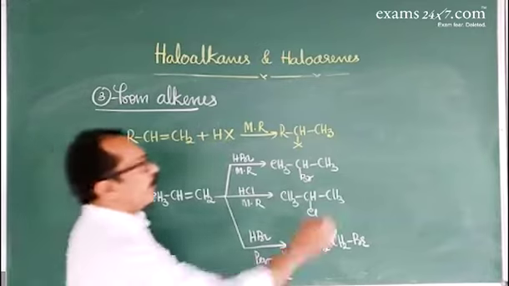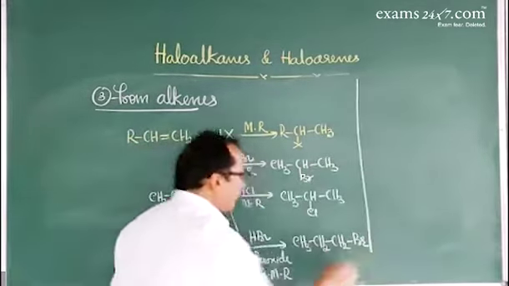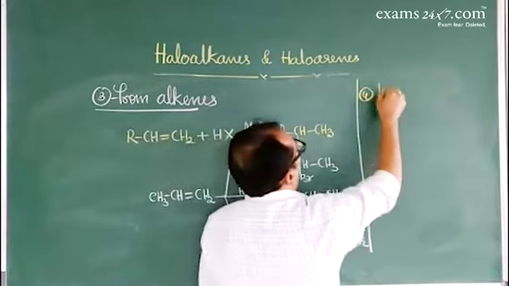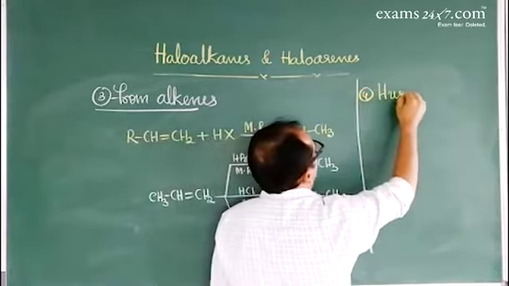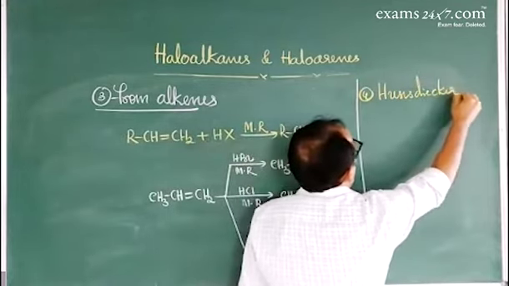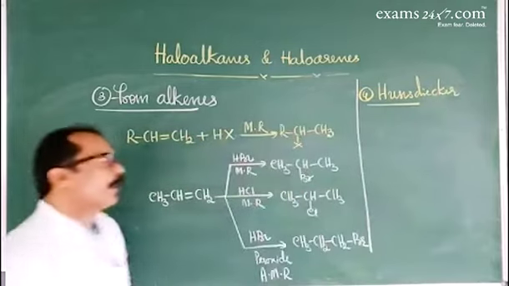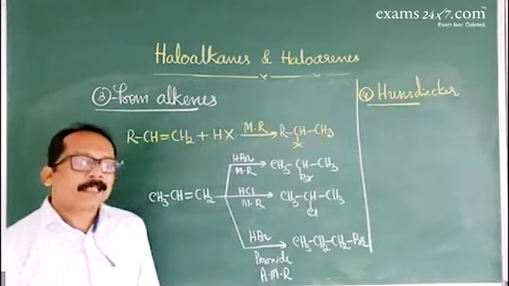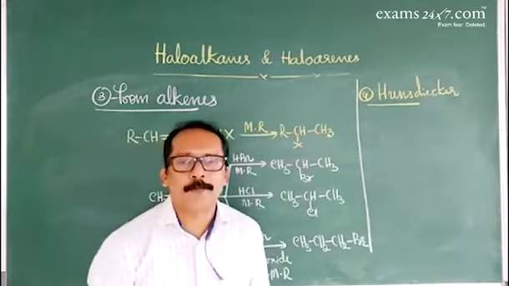Now, the next method is a very important method. The fourth one is called Hunsdiecker's reaction. Conversion of the silver salt of a carboxylic acid to a haloalkane. This method is suitable for bromides.